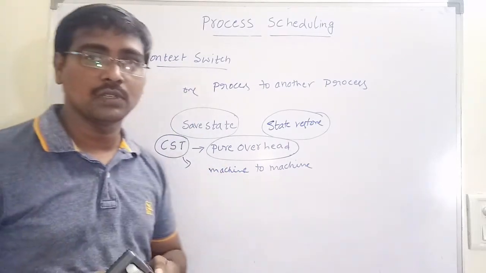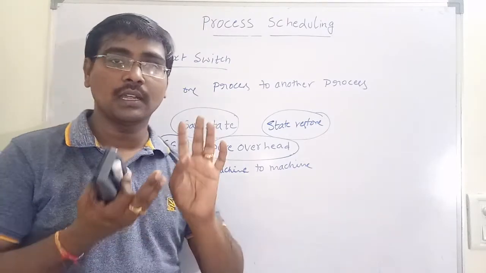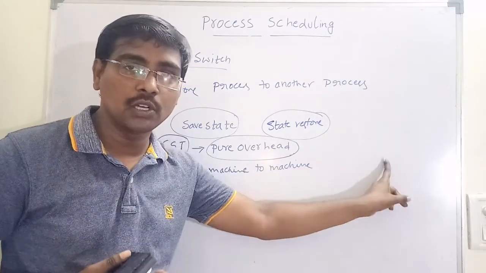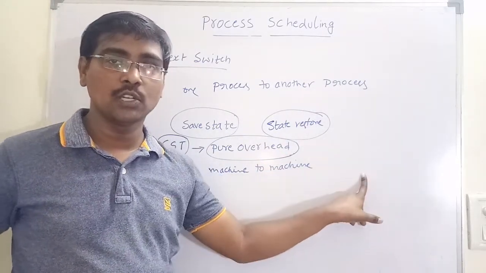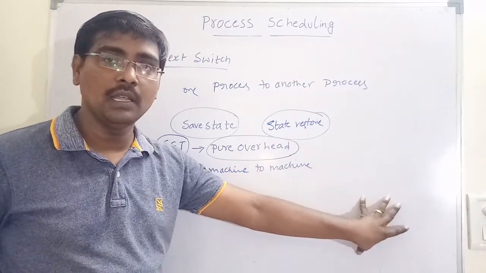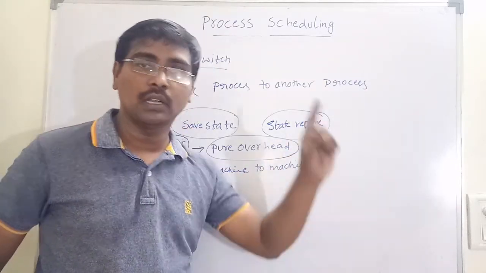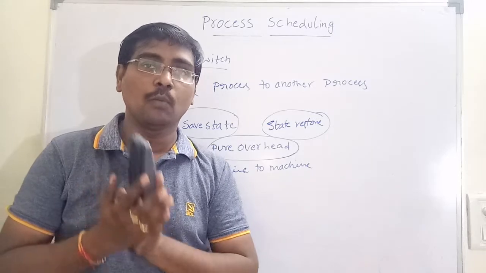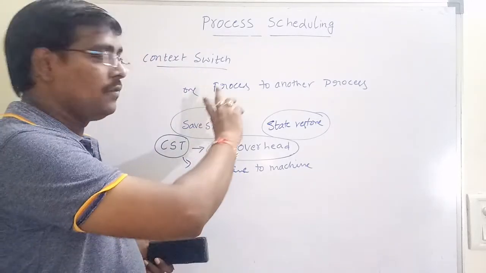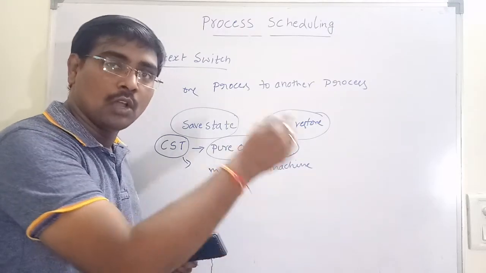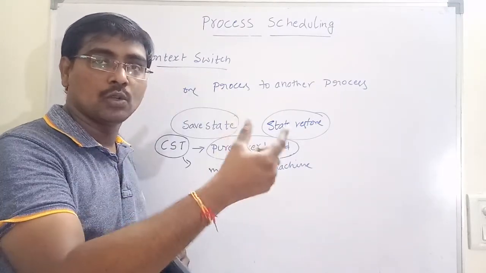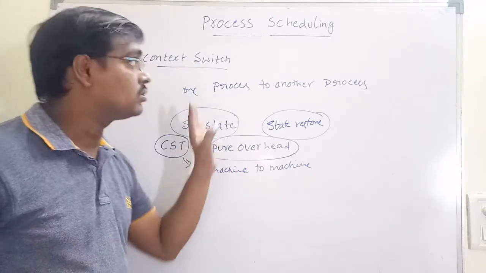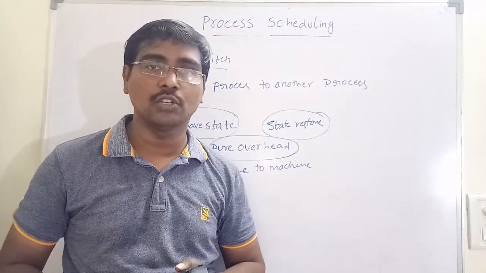This is context switch. Okay, now process scheduling contains the job queue, ready queue and device queue. From job queue to ready queue, long-term scheduler. From ready queue to CPU, short-term scheduler. To reduce the burden on the memory or CPU, we perform swap in and swap out, that is the medium-term scheduler. We have to select processes that are a good mix of both CPU bound and IO bound. Finally, whenever we are switching from one process to another process, we have to save the current state and restore the state whenever we continue the execution. So the transfer time is called context switch time. These are the concepts of process scheduling.